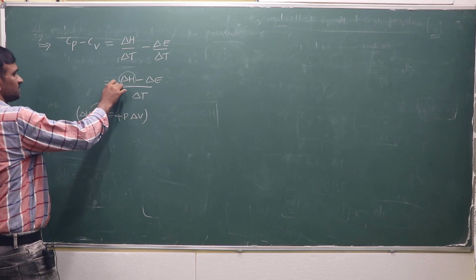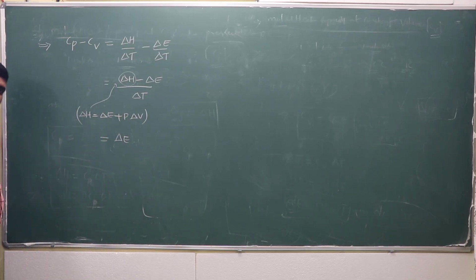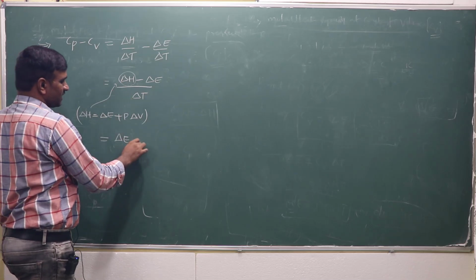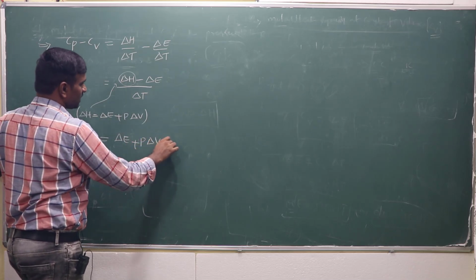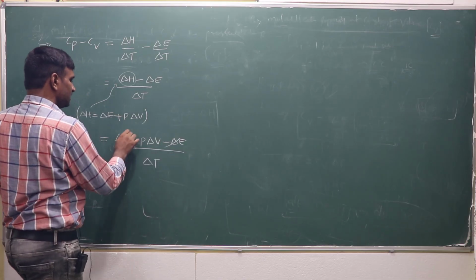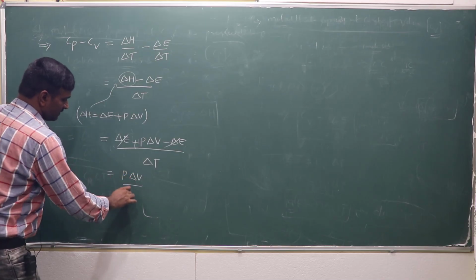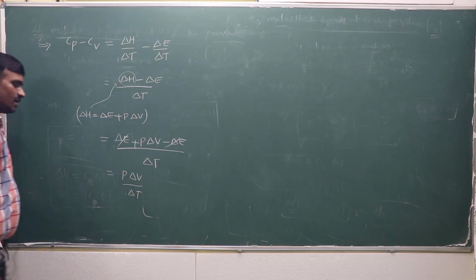Based on that, delta H is equal to E plus PV. At constant pressure, the change in heat content is nothing but the delta H. I already mentioned that earlier. Then delta H is equal to delta E plus P delta V. So in the place of delta H, we can substitute, P delta V minus delta E by delta T. Then the cancellation takes place, and what remains is P delta V by delta T.